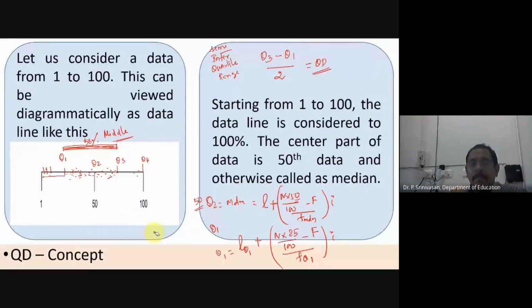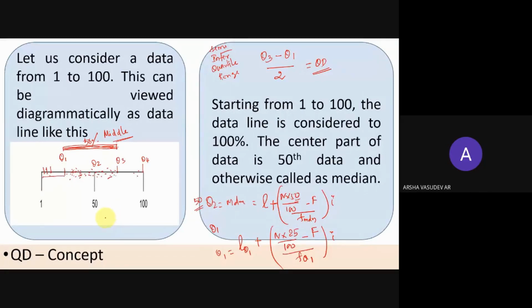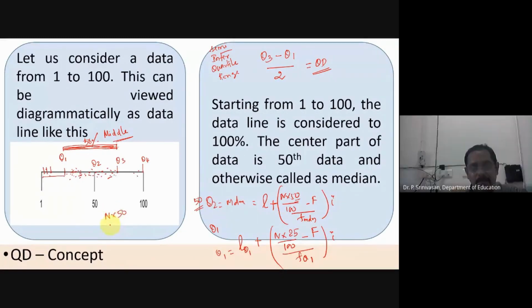Tell me, what are the changes here? Lower limit, real lower limit should be that of Q1. Yes.